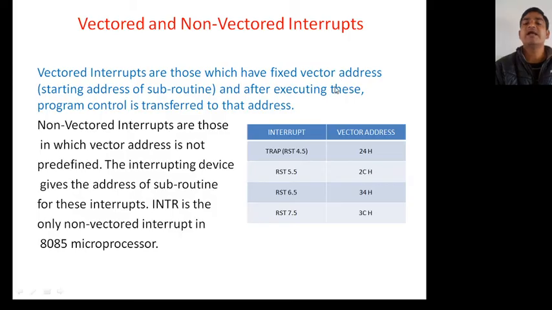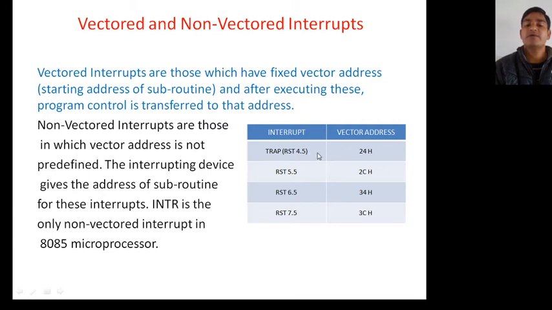Vector address means the address is already predefined. It is the starting address of a subroutine, and after executing the interrupt, program control is transferred to that address. There are 4 vector interrupts out of 5: RST 5.5, RST 6.5, RST 7.5 and trap. You have to remember the type of trap is 4.5.